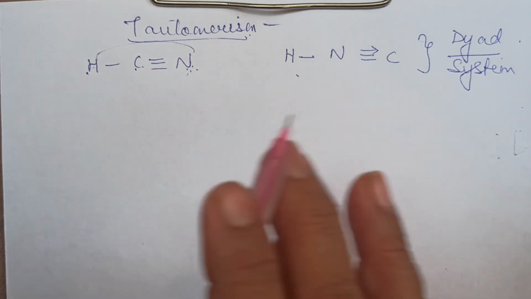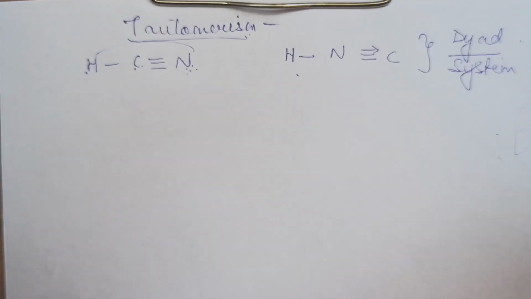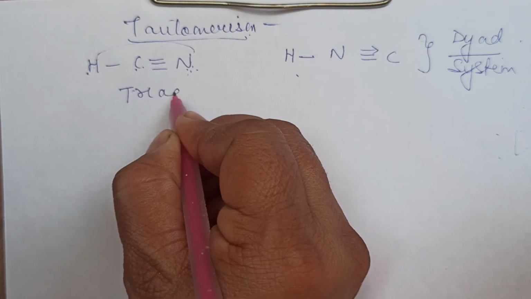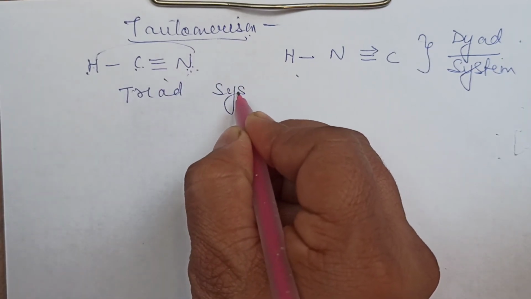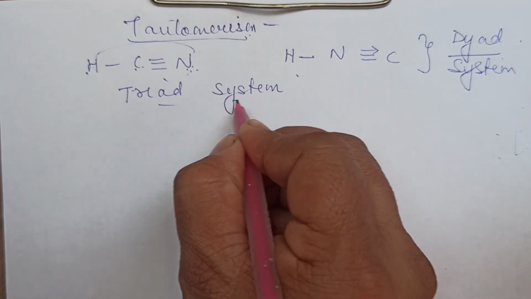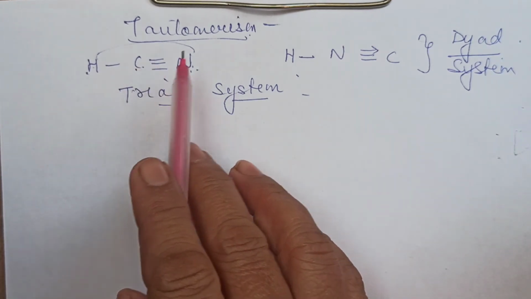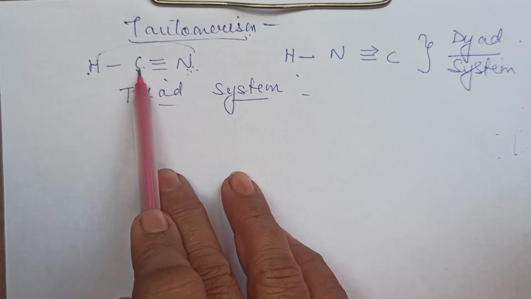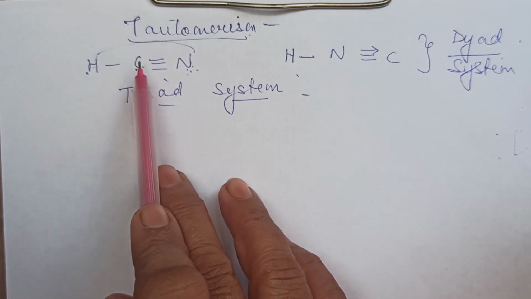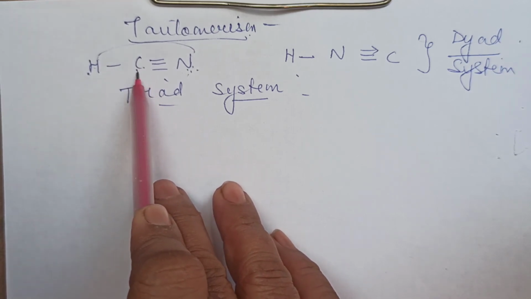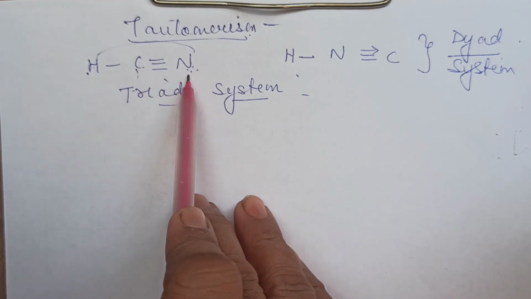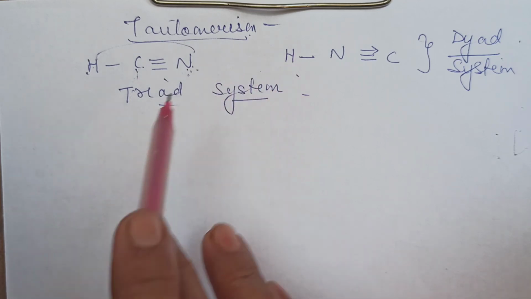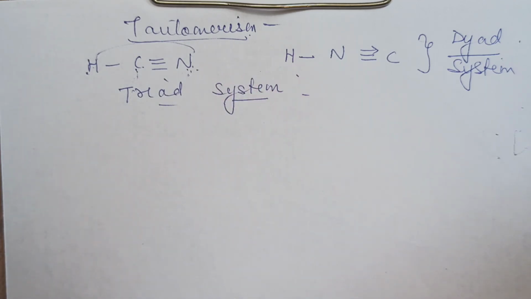Right? So this is one category. Now the next type in our syllabus is the triad system. What is a triad system? As the name itself says, the hydrogen atom will migrate not just to the next one, but to the third one. Say I consider this as the main atom where the hydrogen is attached, numbered as one polyvalent atom. If it goes to the second polyvalent atom, it is a diad. If it is going to the third polyvalent atom, then it will be called a triad system.